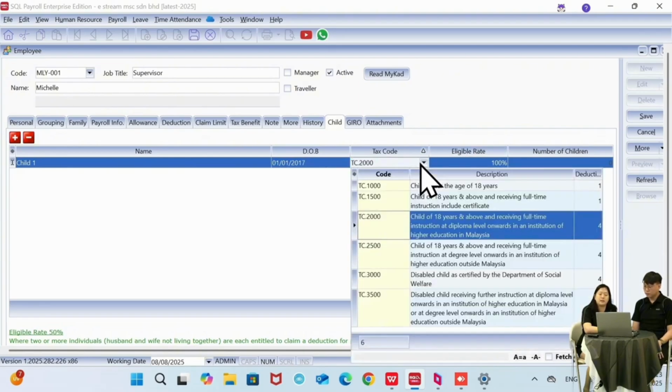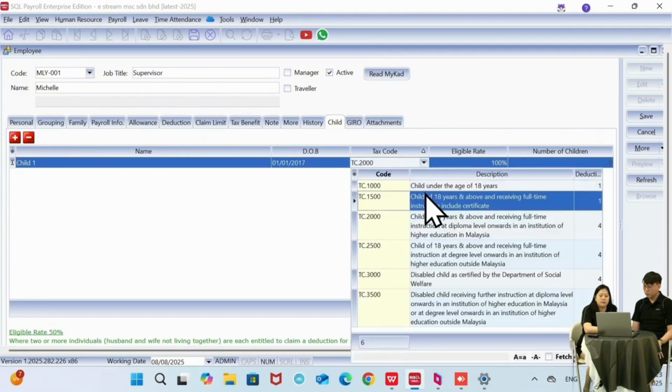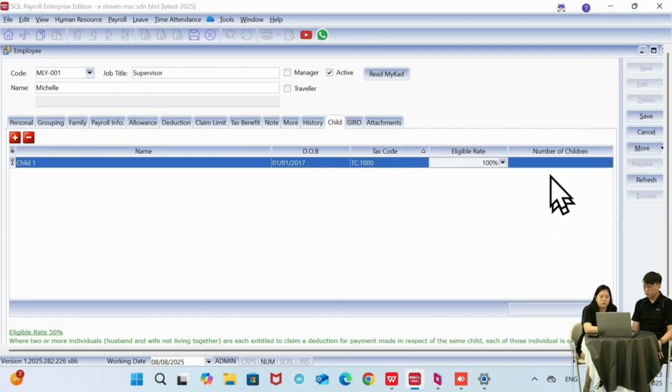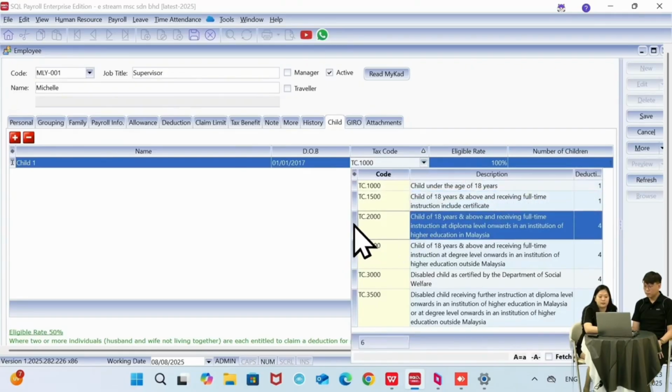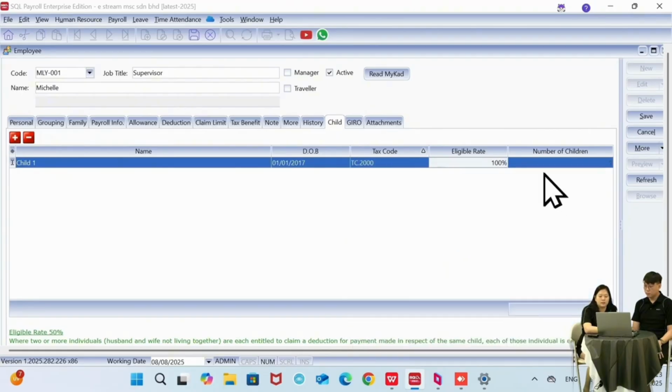So if I select the correct code, child under the age of 18 years old, you can see the number of child will be shown as 1. But if let's say I have selected the wrong tax category, let's say I'm taking TC 2000, it's for child above 18 years old, so I click on it, you can see the number of child will be 0 because they did not fulfill the requirement. So this one is automated by the system.